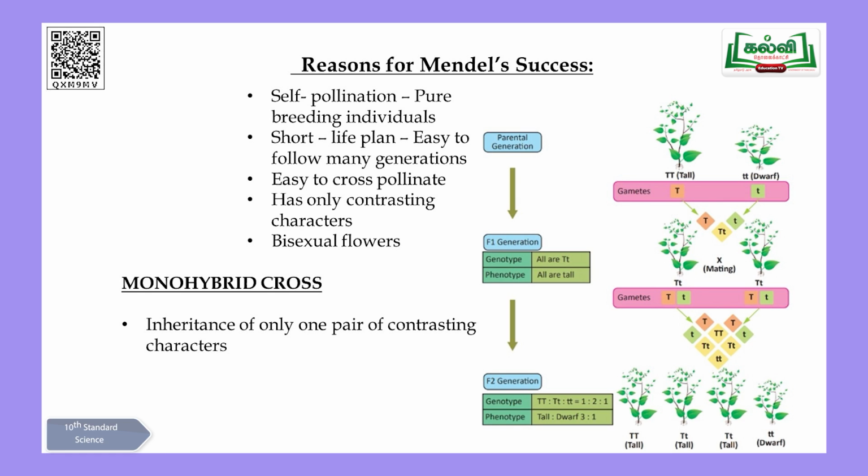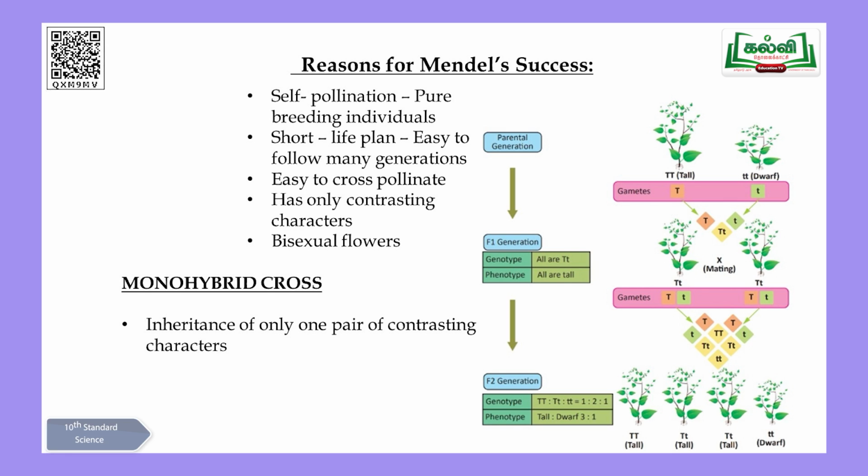So based on all these characteristic features and the reasons, the first experiment was conducted by Mendel. Now we are going to see that in detail. Very interesting, children. You please listen carefully. So the first experiment is the monohybrid cross. Mono means single. Cross means two plants or two sexes are going to be crossed. Hybrid, when they are crossed, the resultant will be a hybrid having characteristics of both parents, male and female.